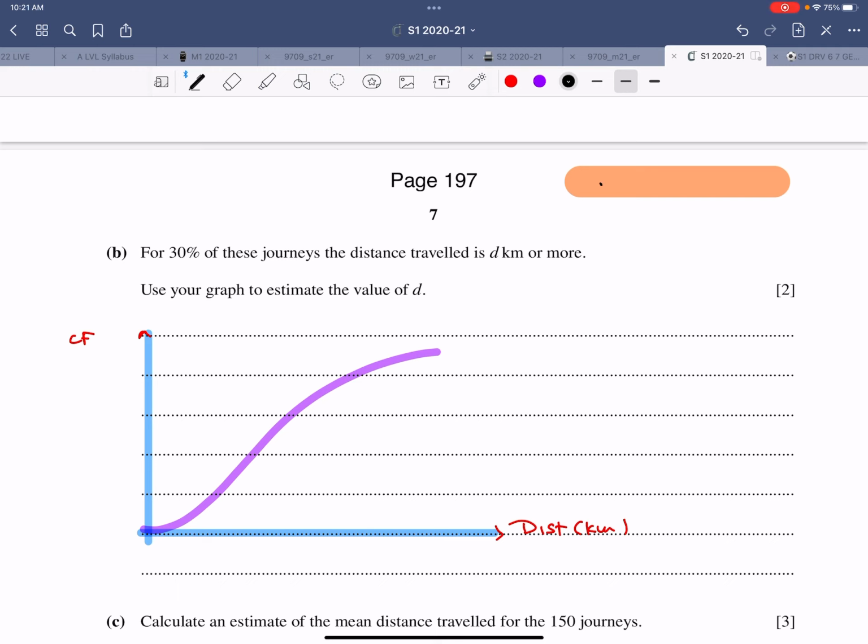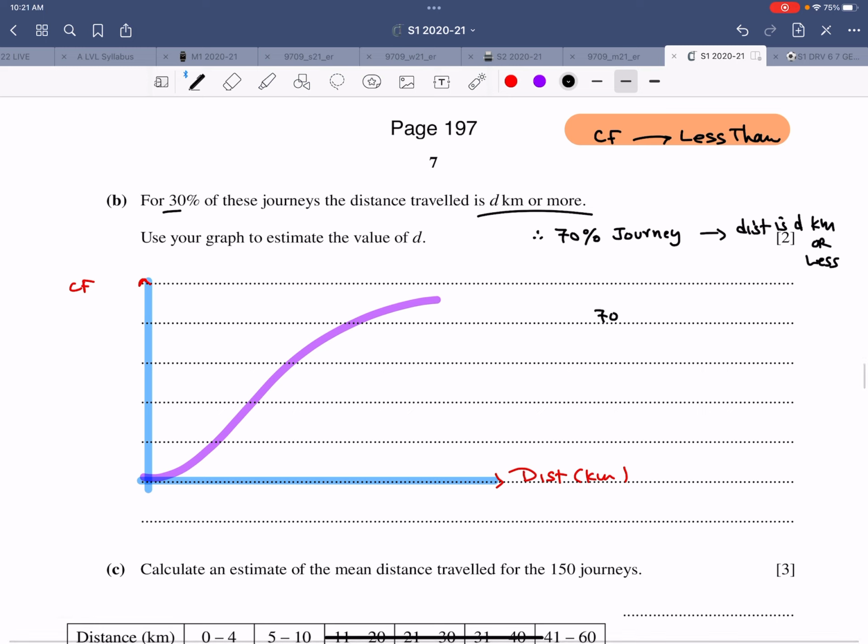Now, cumulative frequency is based upon the concept of less than. So d kilometers or more is 30%. That's the same thing as 70% of the journeys where the distance is d kilometers or less. So what you do is calculate 70% of 150.